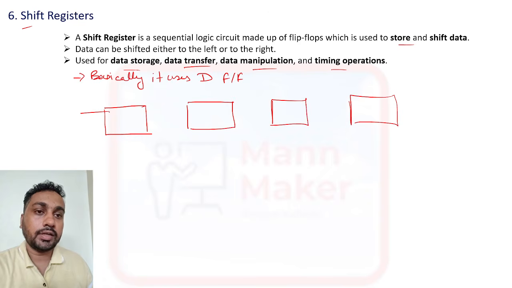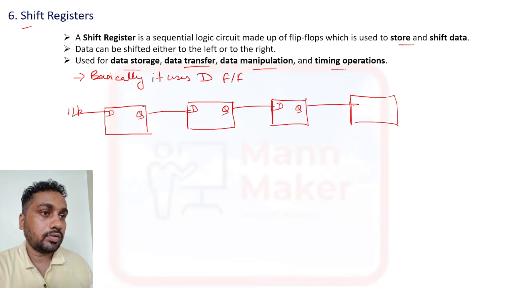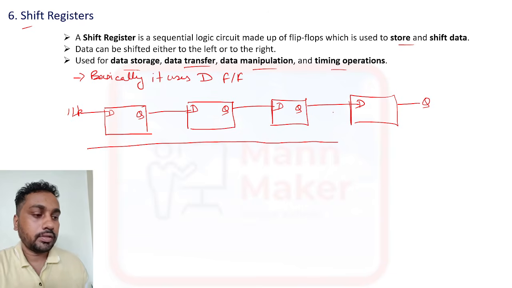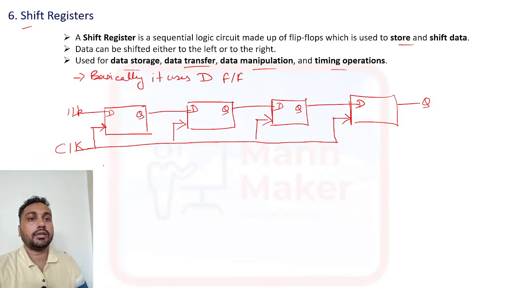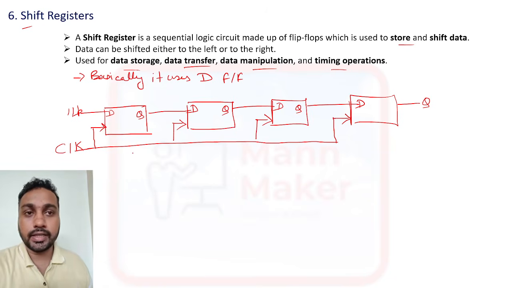This is your D as an input, and this is your Q, the output. In a D flip-flop we require one clock signal. We can shift the register serially or in parallel. This is the serial shift register design.